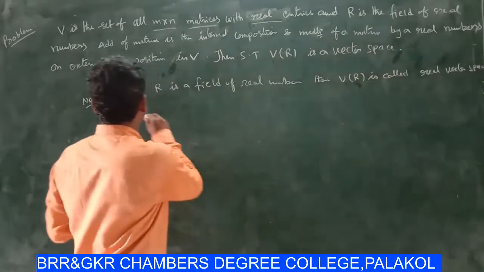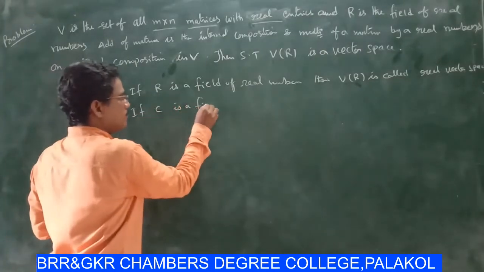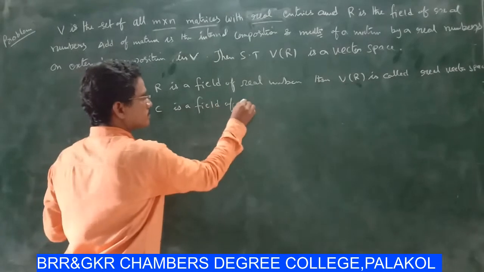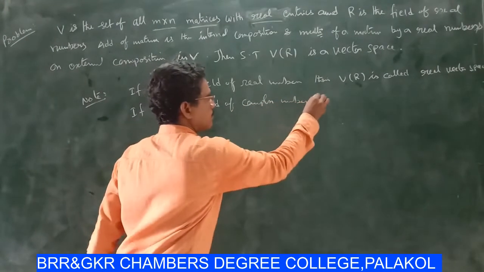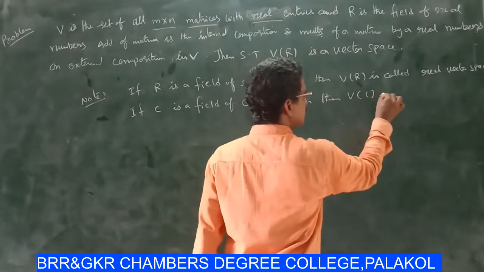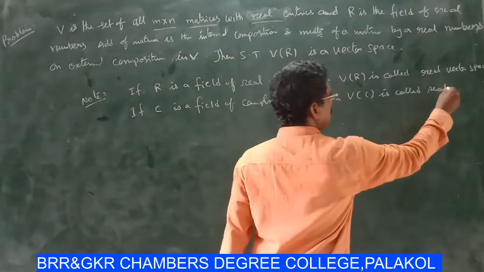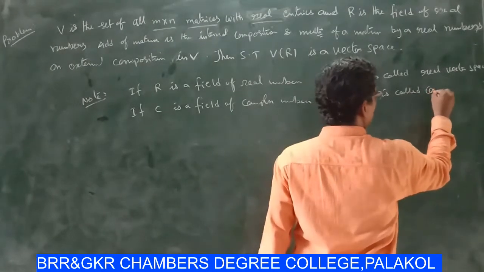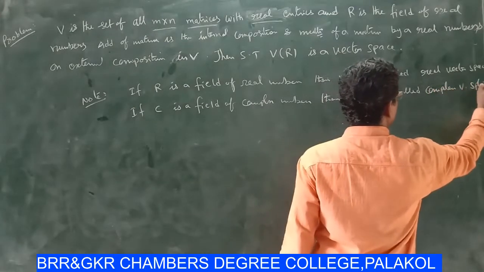And if C is a field of complex numbers, then V of C is called a complex vector space.